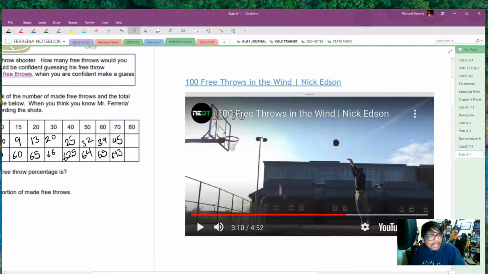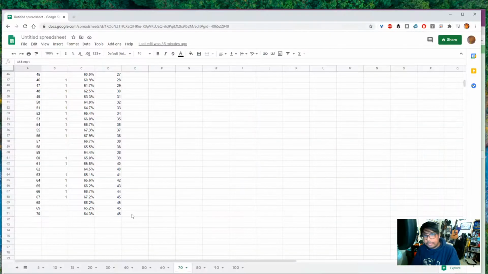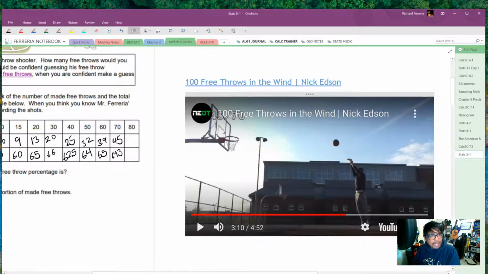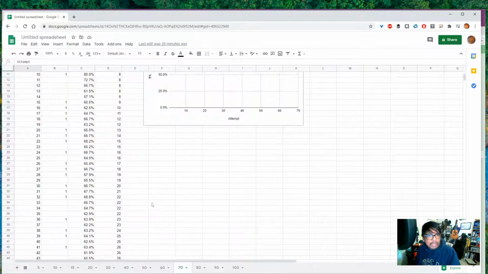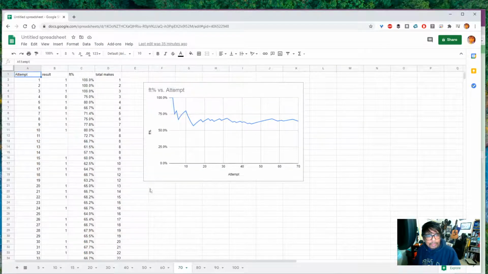Do you think that's his true free throw percentage? Do you think there's going to be a drastic change in that 64.3% as we continue? Would a drastic change be something you would see based on the trend line we're seeing here? Do you expect to see a big dip? Would you expect to see a big raise?